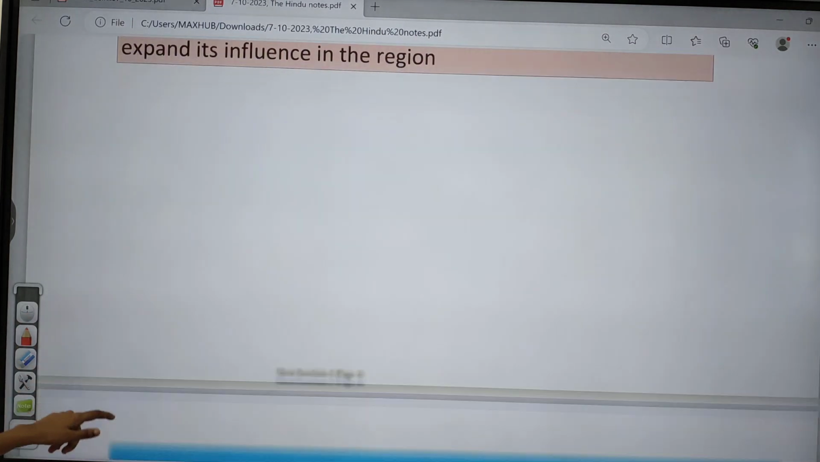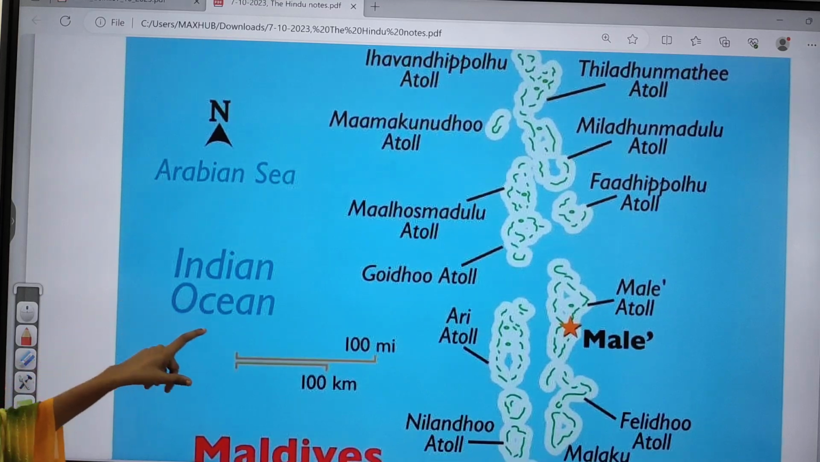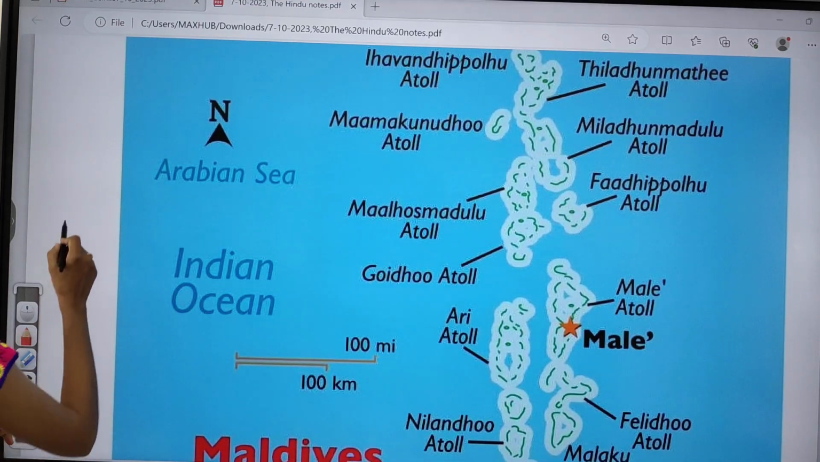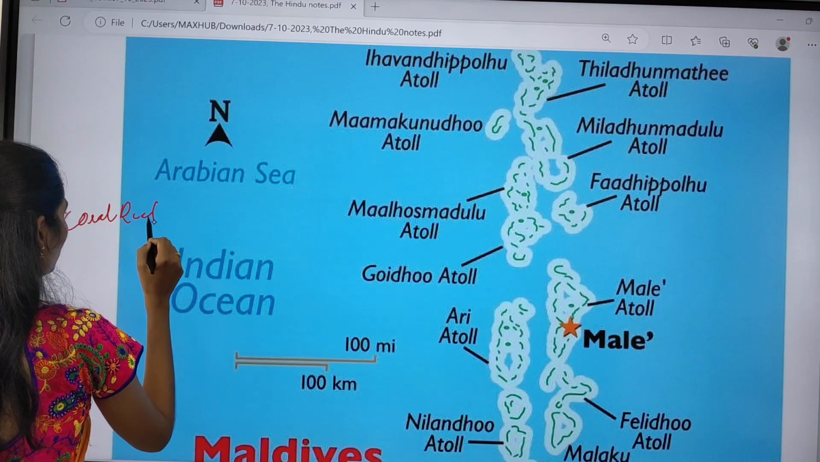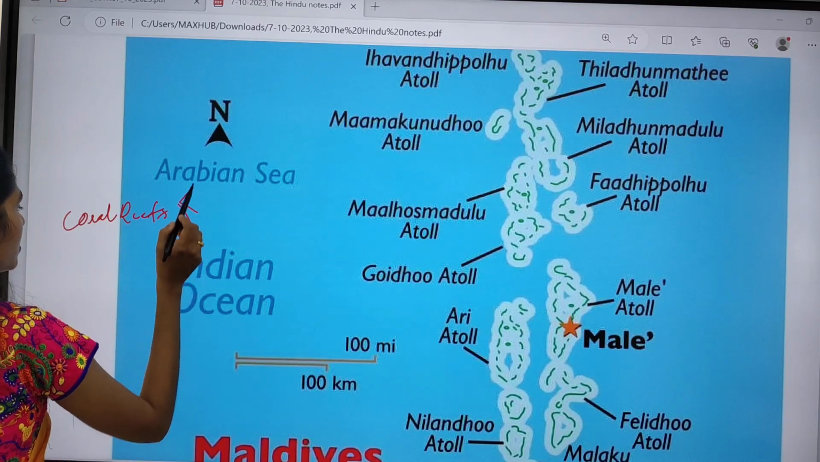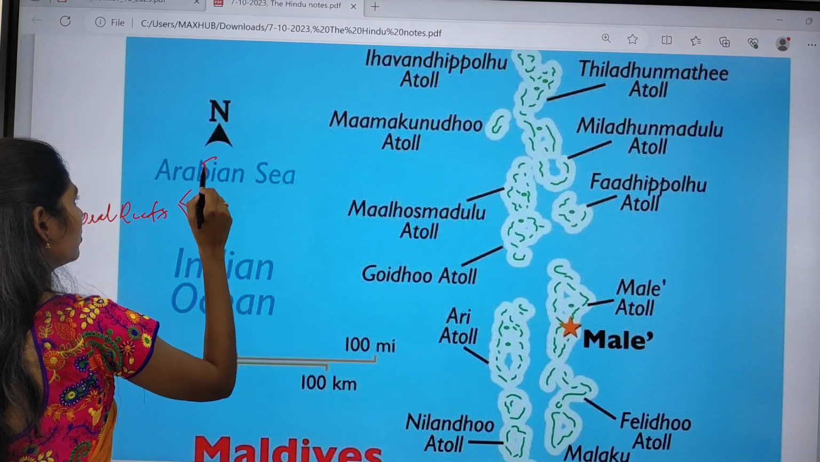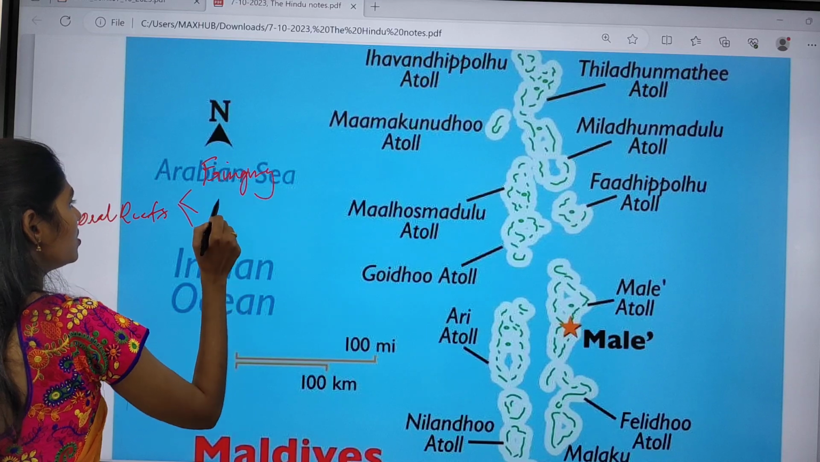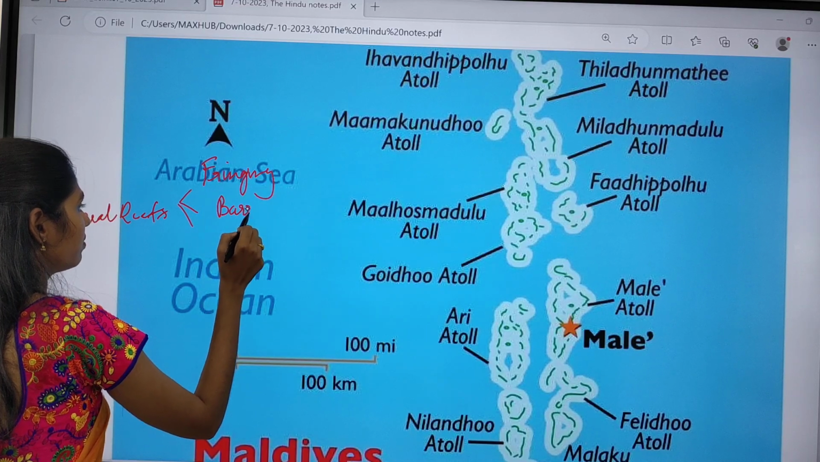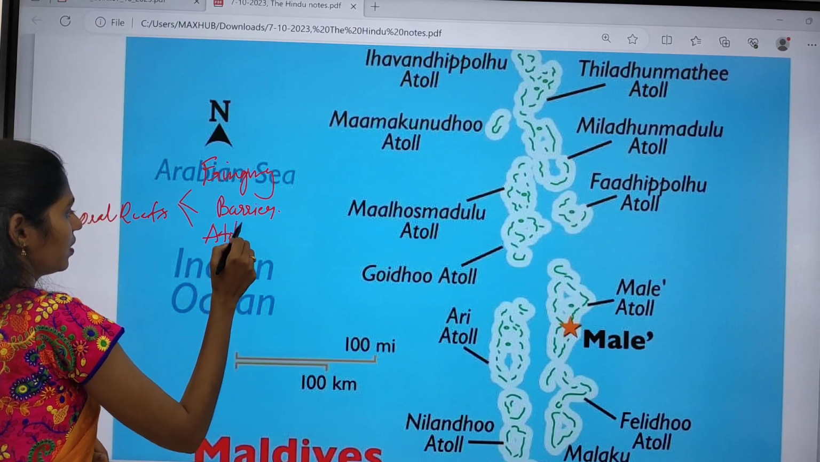And now let us see what the challenges are. This is the Maldives, and they are nothing but atolls. If you are talking about coral reefs, we have three types of corals. The first one is fringing reef, the second one is barrier reef, and the third one is atoll.